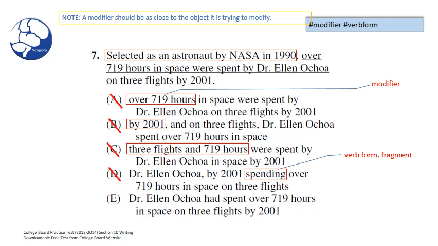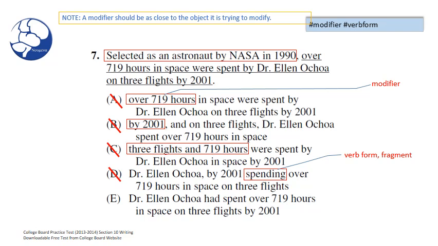Dr. Ellen Ochoa had spent over 719 hours in space on 3 flights by 2001. Everything checks out. Verb tenses look good. Verb forms look good. Subjects look good. Everything is properly being modified. Selected as an astronaut by NASA in 1990 should modify Dr. Ellen Ochoa, which it does here in E.